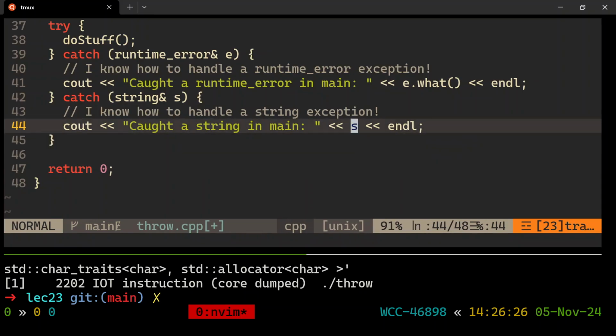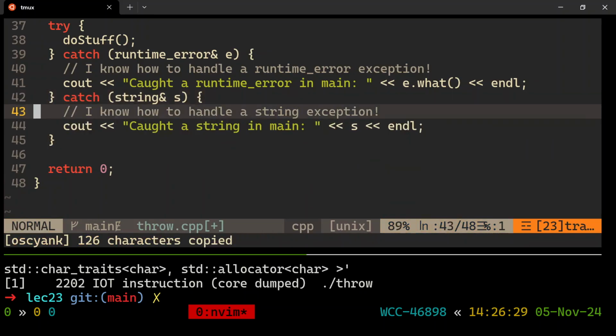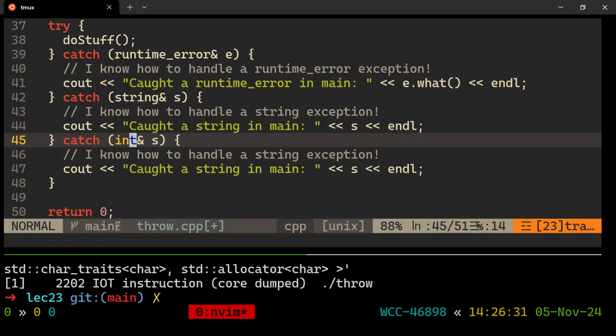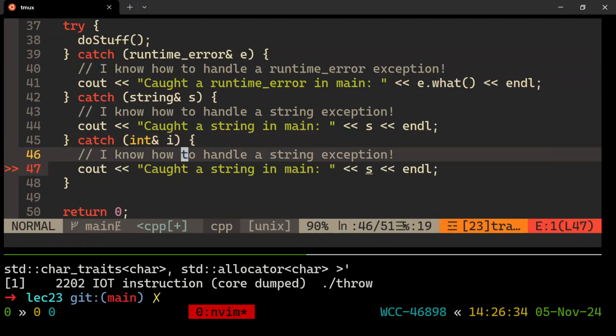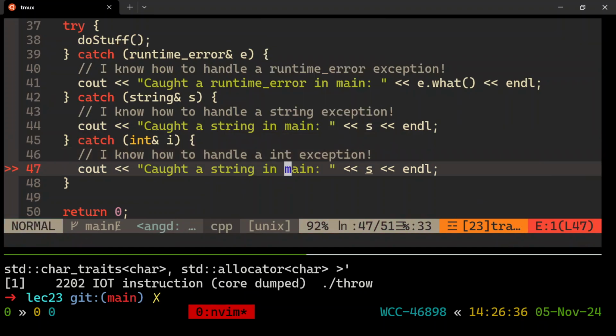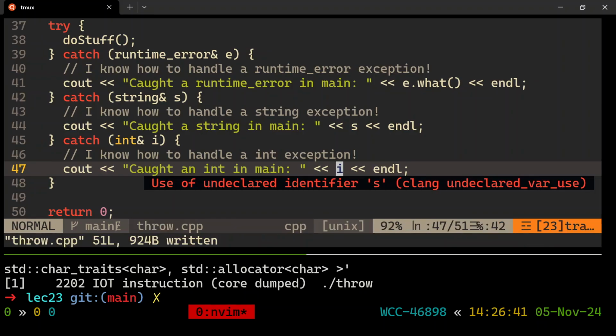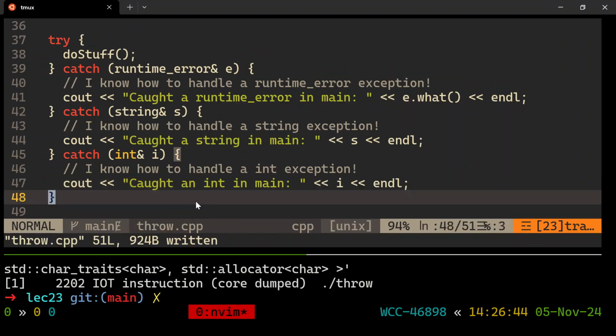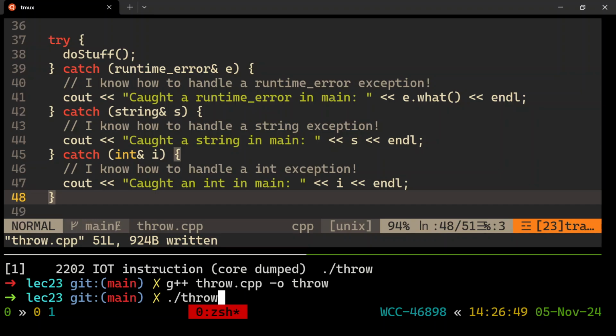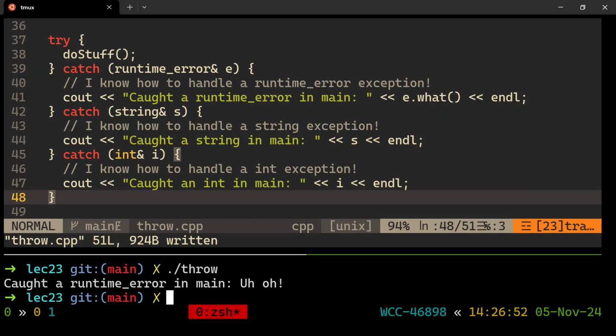And then finally, if there is an int that gets thrown, we can catch that. We should just get into the habit of catching them by reference. Right? So I know how to handle an int exception if that gets thrown. Caught an int in main, and here it was. All right, and so now I am set. No matter which kind of thing gets thrown, I have a catch block for it. All right, in main. And so it was an int, it was a runtime error. Eventually, it will be a string. There. All right, so just randomly it's throwing stuff, and here I am catching them all. Okay, are there any questions about that?